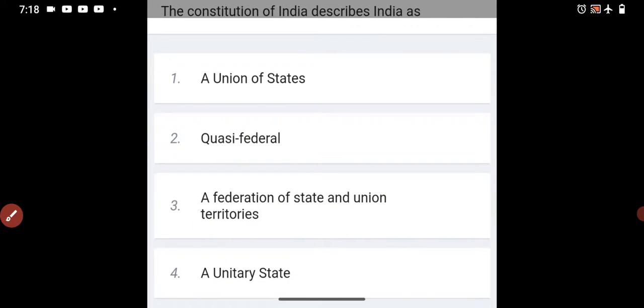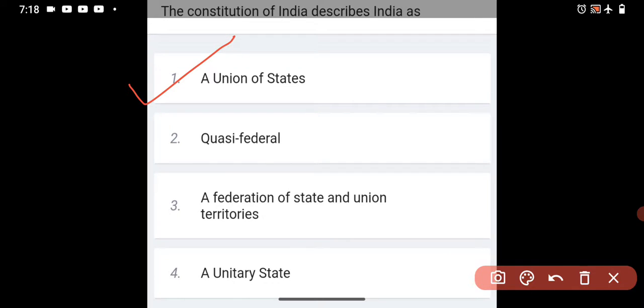The Constitution of India describes India as: option 1, a union of states; quasi-federal; a federation of states and union territories; a unitary state. So what does the Constitution say? Quasi-federal, we already know about this, our Constitution is quasi-federal. India is a quasi-federal system, meaning not federal, not unitary. This is the medium stage. But what does the Constitution say? The Constitution of India describes India as a union of states. Okay, the answer is union of states.